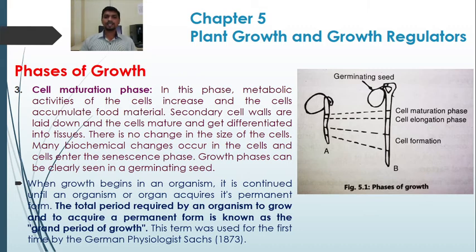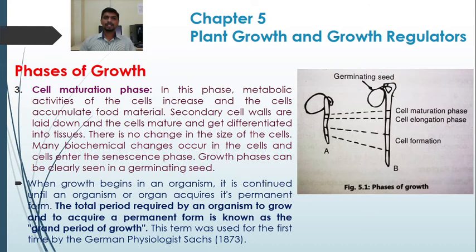As you know, the cell is the structural and functional unit of life. The tissue is made up of cells. Further, the organ is composed of tissues having similar function. So when growth begins in an organism, it begins with a cell, and it continues with the tissue and organ, until the organism or organ acquires its permanent form.